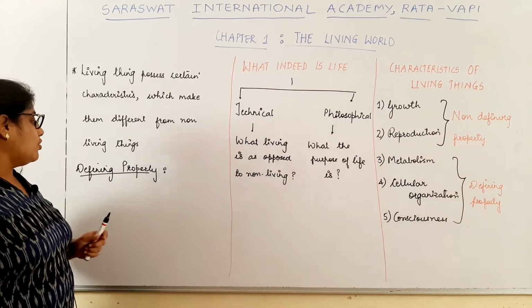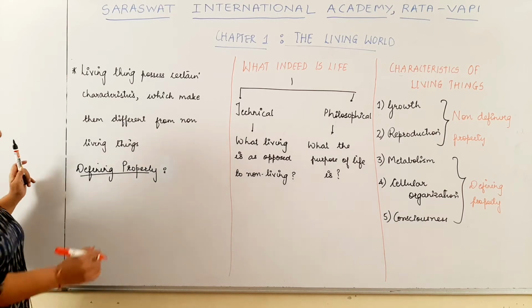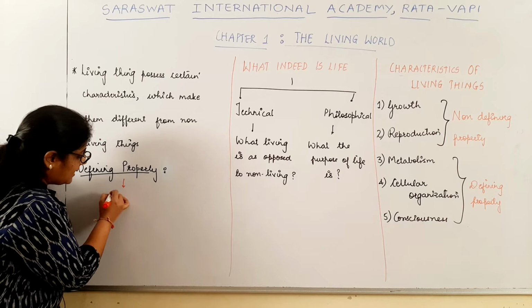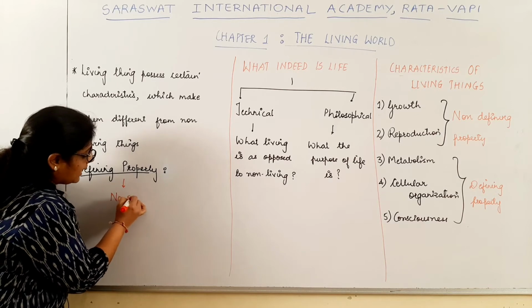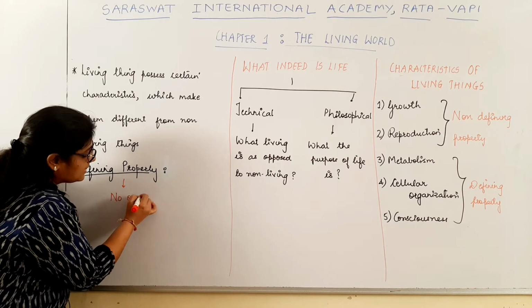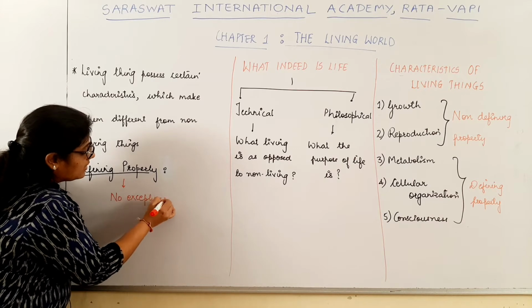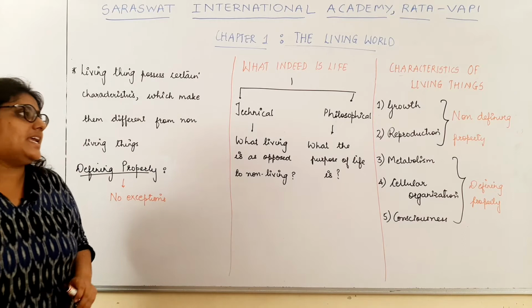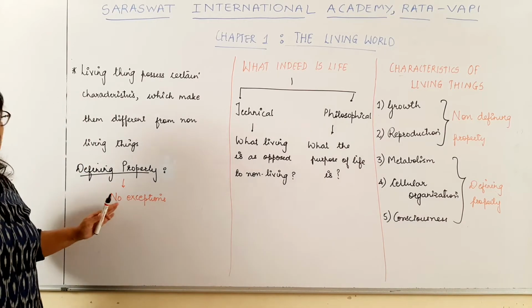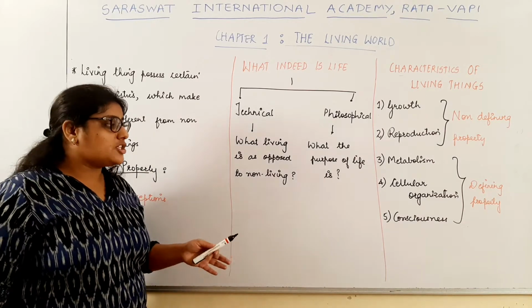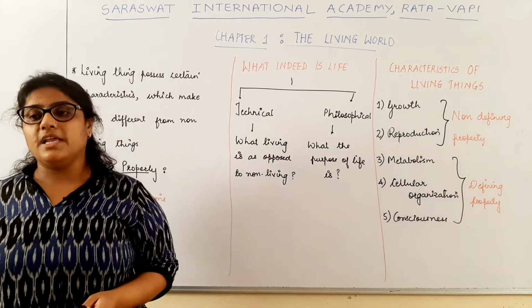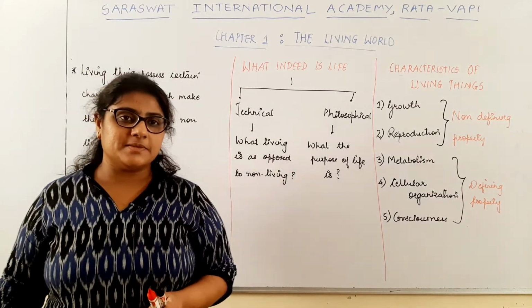Now what do you mean by the term defining property? A property of the living organisms which has no exceptions is called a defining property of the living organisms.